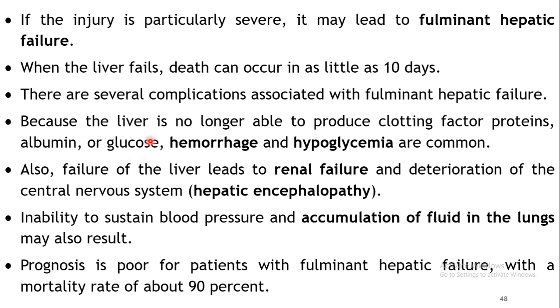So progressively, as the liver damage becomes more and more severe, it will result in additional complications. For example, clotting factors, which are produced by the liver, will not be produced because it is losing its function. Albumin may not be produced, or even glucose. As a result, certain complications like hemorrhage, that is internal bleeding, may be seen, or hypoglycemia, that is reduced blood glucose level, may also be precipitated.